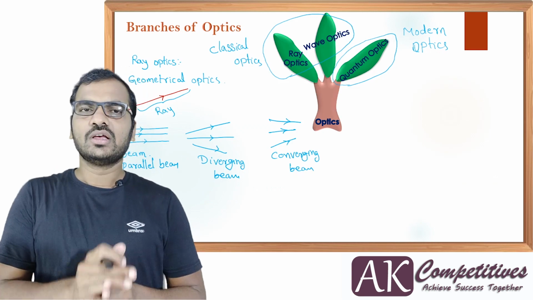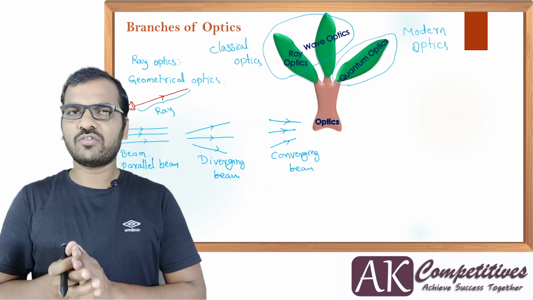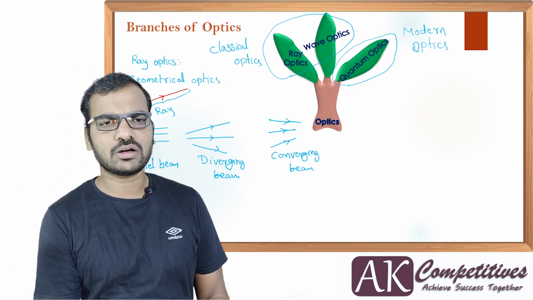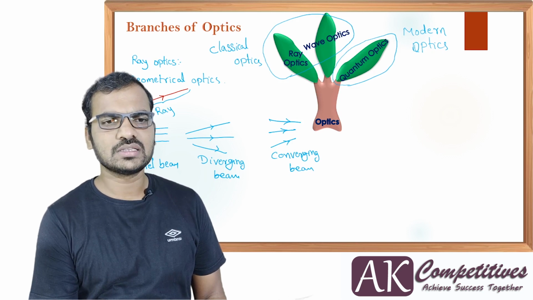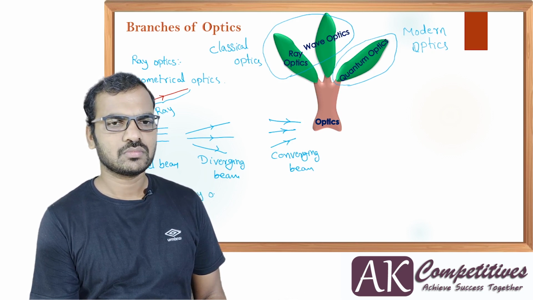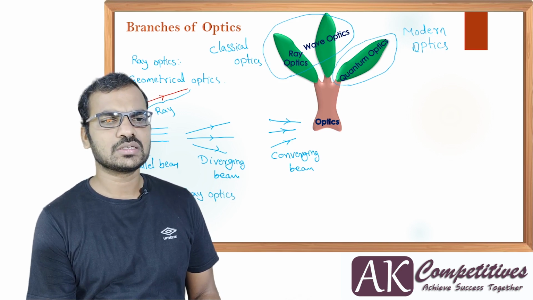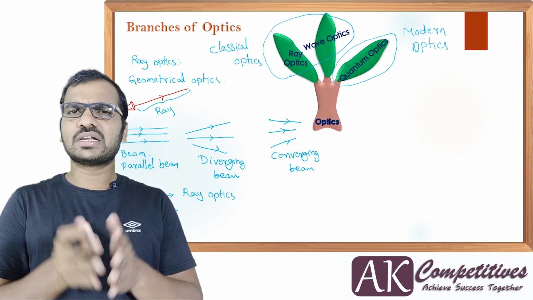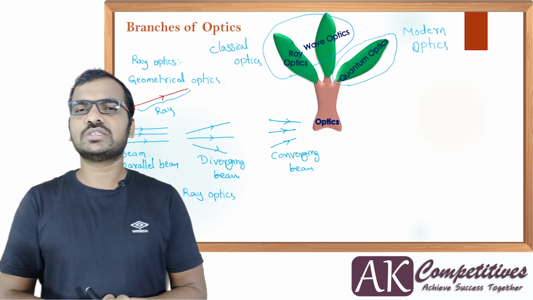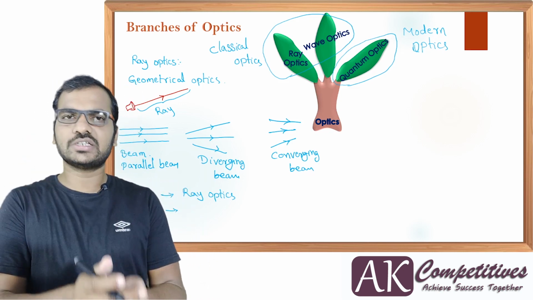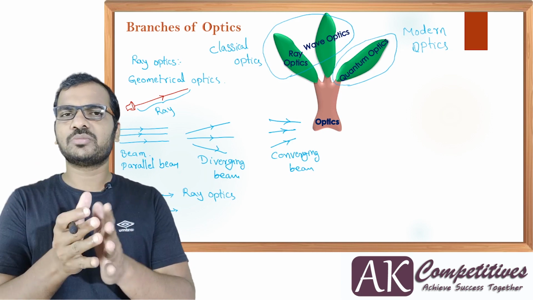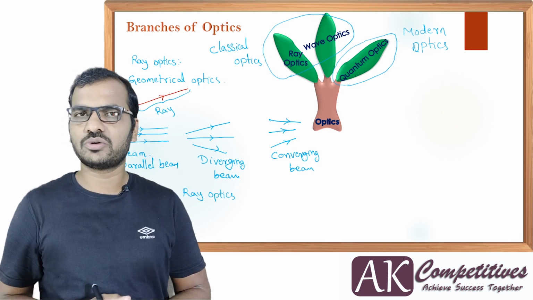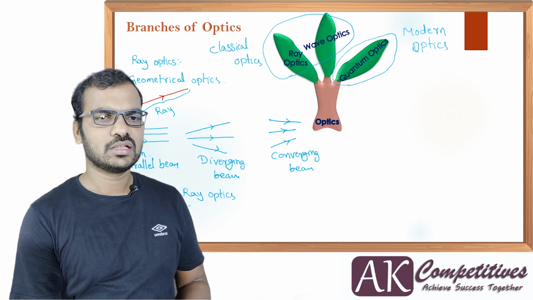We have a limitation on when we can discuss ray and when we can discuss wave. Before getting into it, let me tell you what wave optics is, then we'll jump to that part. Here, we discuss optics based on the ray concept: ray optics. Then why do we call it geometrical optics? The simple reason is that in any problem you solve in geometrical optics, or any derivation you do, mostly we use the geometry of the diagram. Based on geometry principles we develop this part. That is the reason we call it geometrical optics. Nothing more than that.